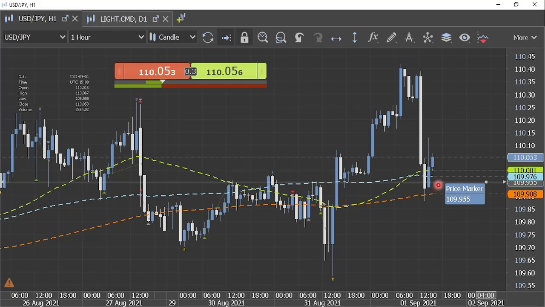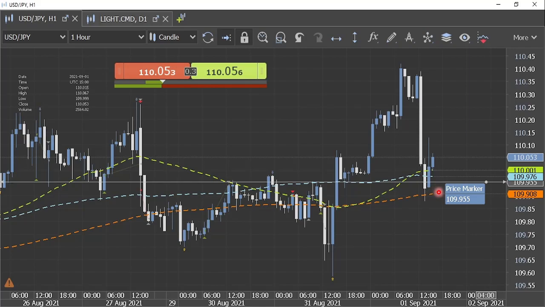We have the 50, 100 and 200 SMA converging closer to the 110 level, and this is the price area which is going to prove quite important moving forward also. As I said in my opening remarks, we have to wait for at least the end of today's trading session in North America, and by the time we come back for the Asian trading session, I think we will have much more clarity regarding the possibility of price moves in the USD JPY, and this is the immediate support